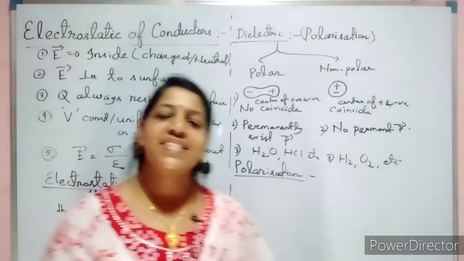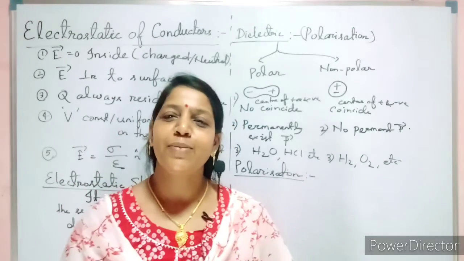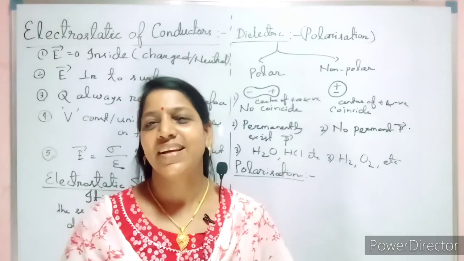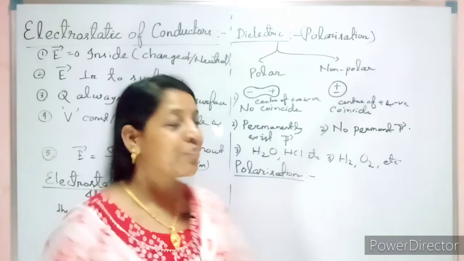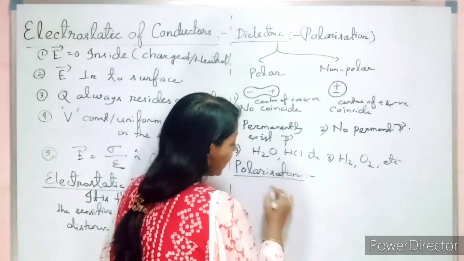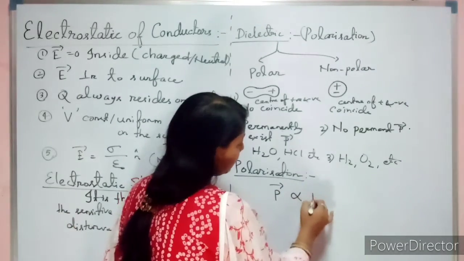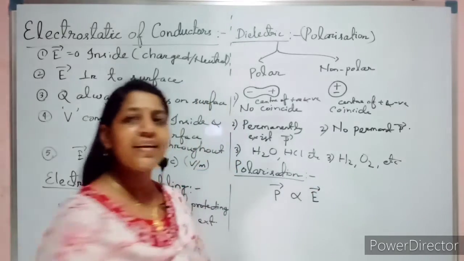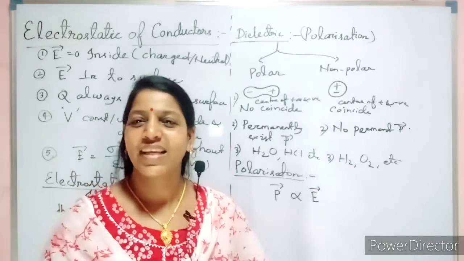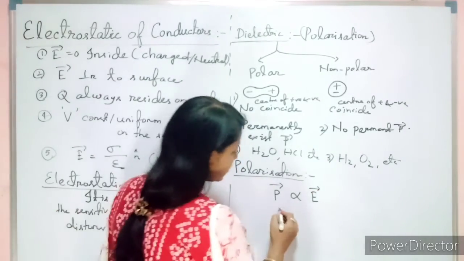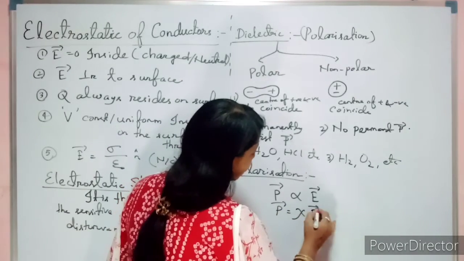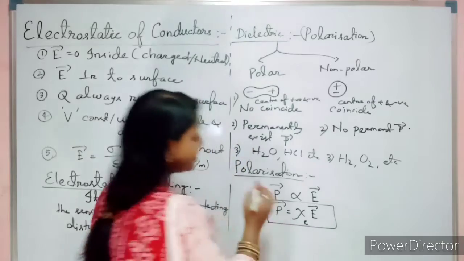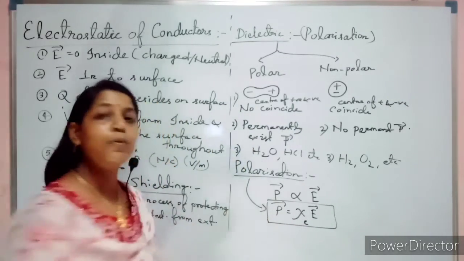So polarization is nothing but the net dipole moment per unit volume. And what they have found experimentally is that the dipole moment directly depends on the electric field. So they replace this with a constant, P equals chi e times E. This is your expression of polarization.